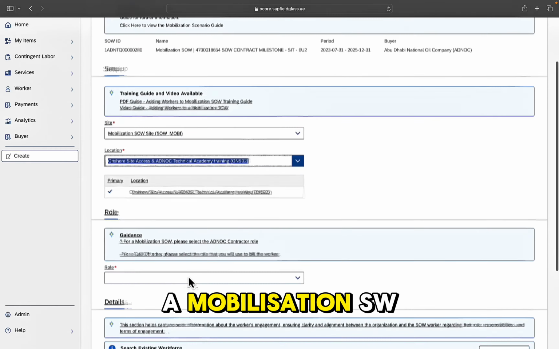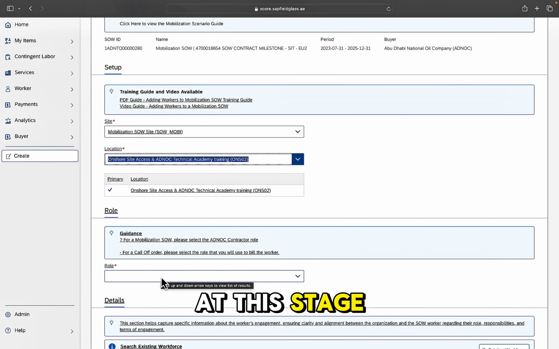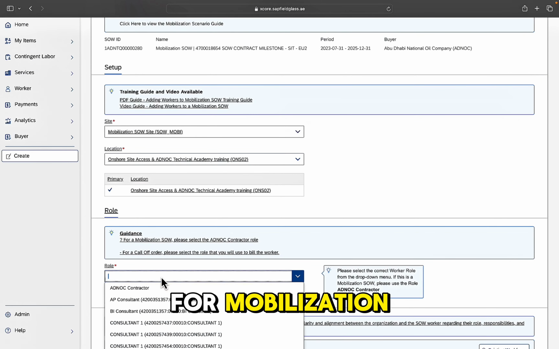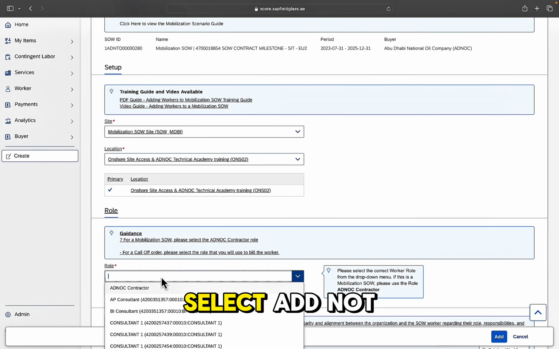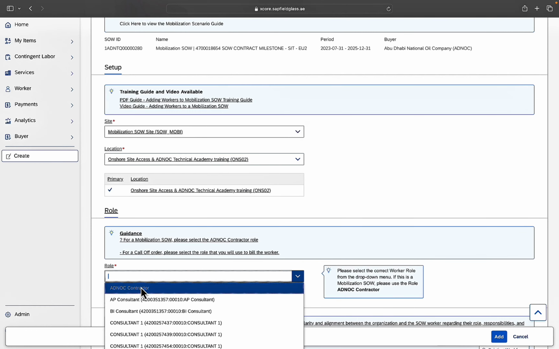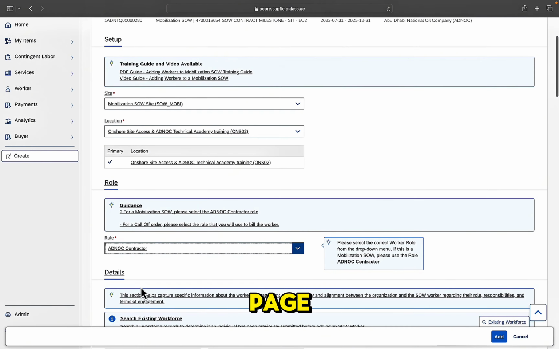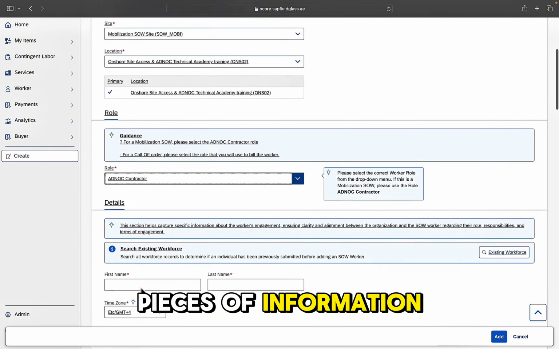Because we're using a mobilization SOW, at this stage, we're just getting the workers to a point where they are compliant. We don't select the specific role that they're going to be undertaking. For mobilization, all we need to do is select ADNOC Contractor, which is the top option in the drop-down list. From here, we move down the page, and we need to complete relevant pieces of information.